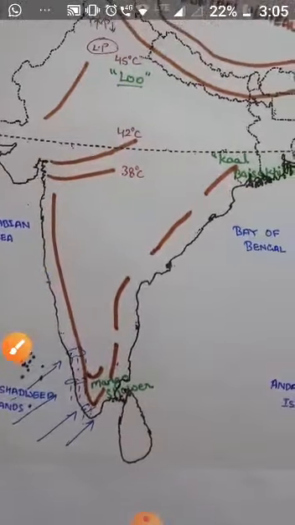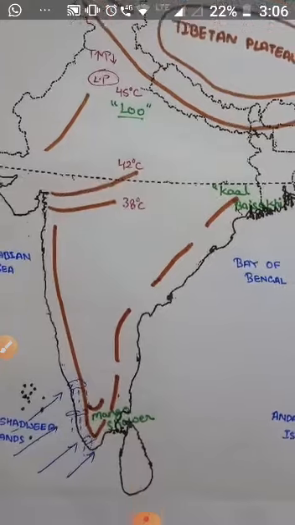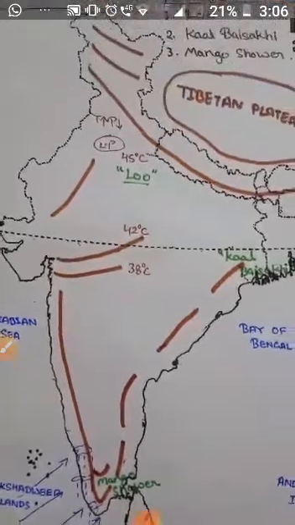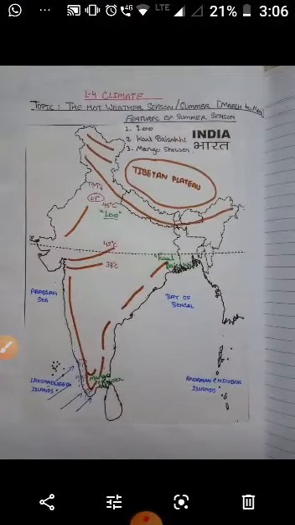Now come to the third one, that is mango shower. Towards the close of the summer season, the pre-monsoon showers are very common in the areas of Kerala and Karnataka. These pre-monsoon showers help in early ripening of the mangoes, so this rainfall is known as mango shower. Here you can see mango shower is written.